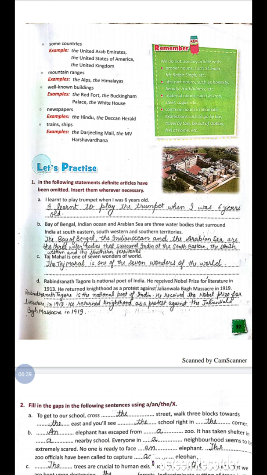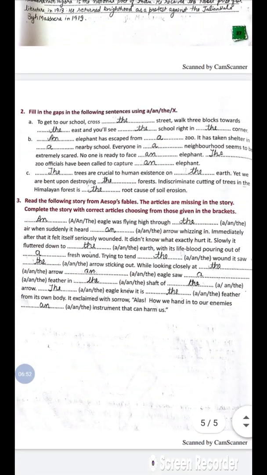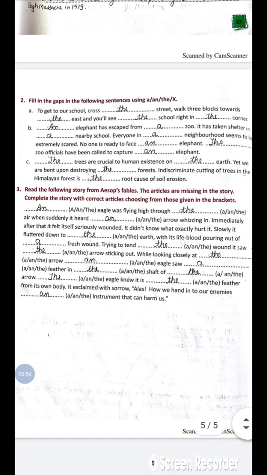Now the exercise based on definite articles: the articles have been omitted and you have to insert them wherever necessary. And now the next exercise: fill in the gaps in the following sentences using a, an, the, or no article. To get to our school, cross the street, walk 3 blocks towards the east and you will see the school right in the corner.